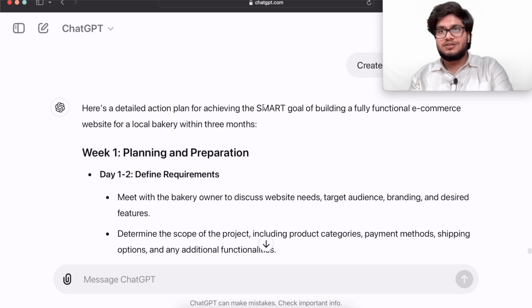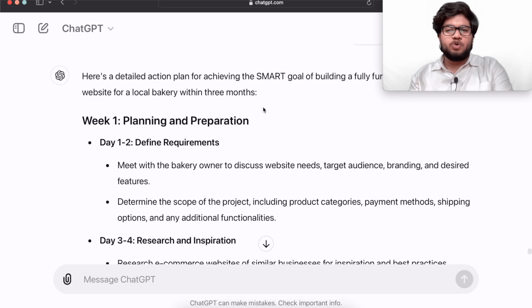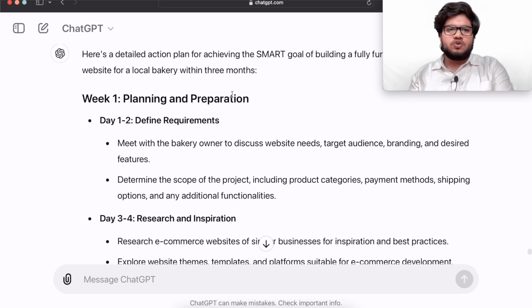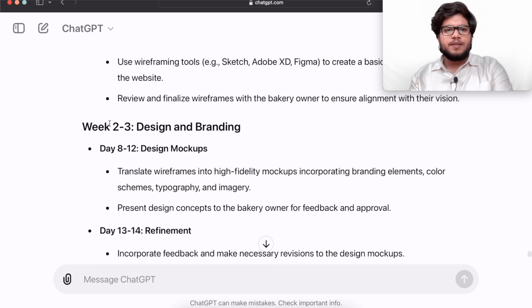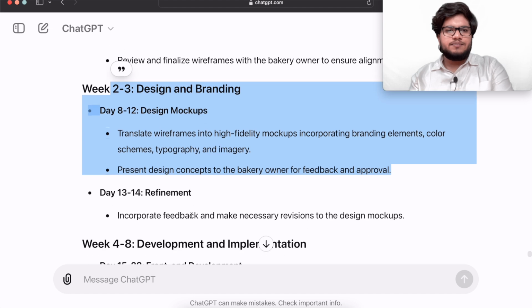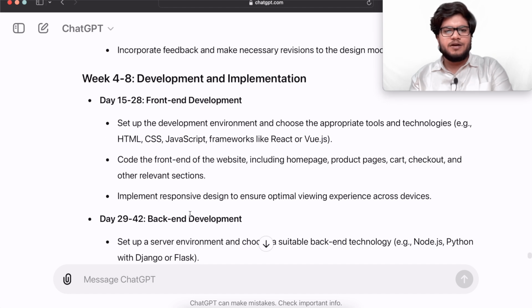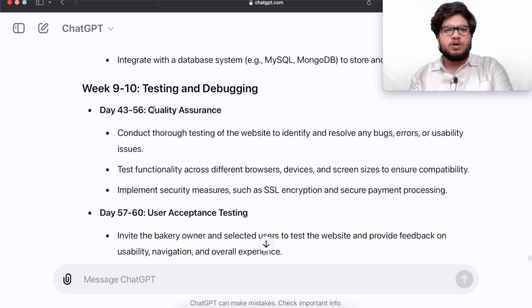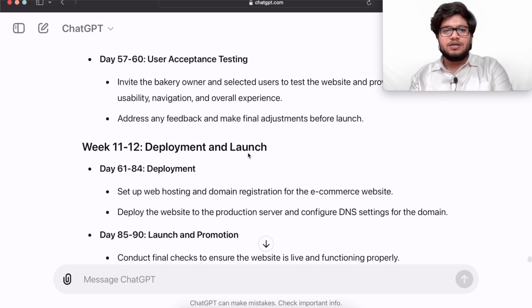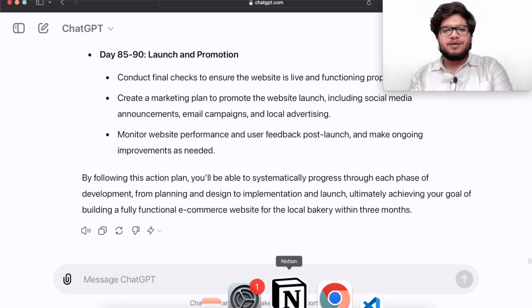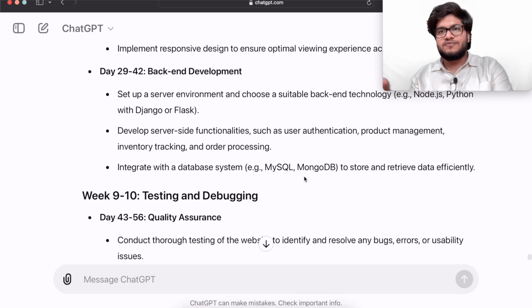You need to be just this smart. From just prompts you could do your work. You got a plan. You don't need to worry about something. So in week 1 it has given you all the days and what you should do on each. Week 2 to 3 you should do all this. Week 4 to 8 you should learn front end development, back end development, and then quality assurance, user acceptance testing, and debugging. It gave you a plan. So this is how you could make an action plan about anything. This was just web development.